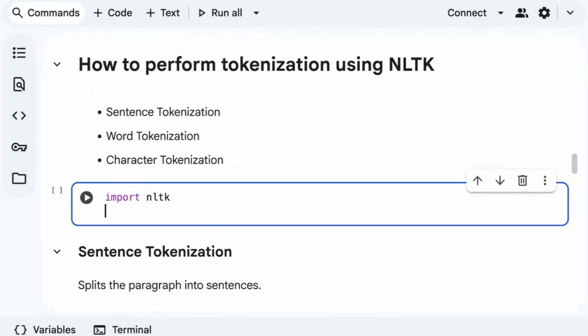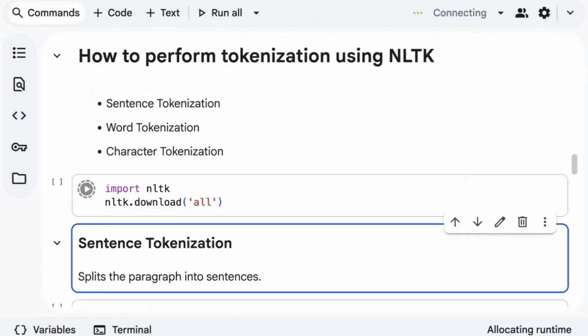Once you import NLTK, you need to download all the libraries related to it. So let's use nltk.download, and let's download all. It's going to download all the libraries related to NLTK. It will take some time, let it download.